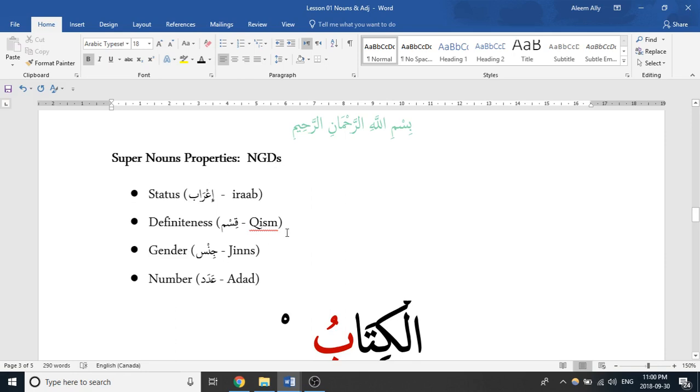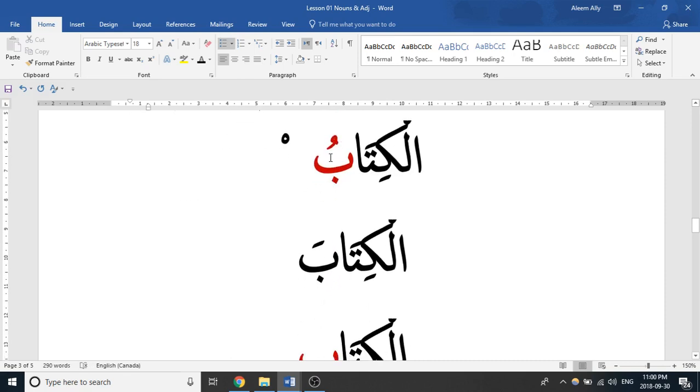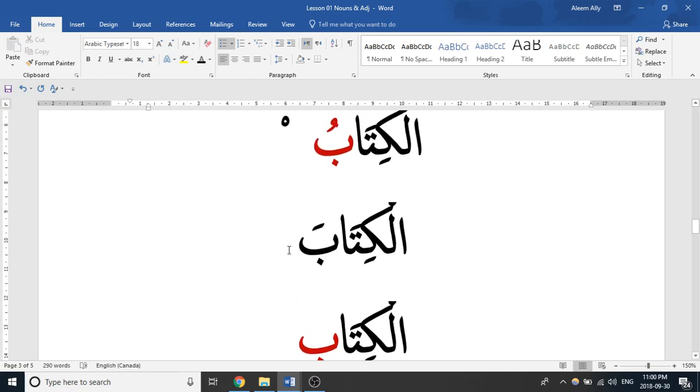The next few lessons we're actually just going to go into detail regarding all of this, but just a quick touch on status. To determine the status of a word, all you've got to do is look at its ending. About 75% of the time, that's all you need to know in order to figure out its status. The status will be the big key to telling you what its role is in the sentence. Then you can look at the words around it to piece together the meaning. It tells you a lot. So that's just something to keep in mind.